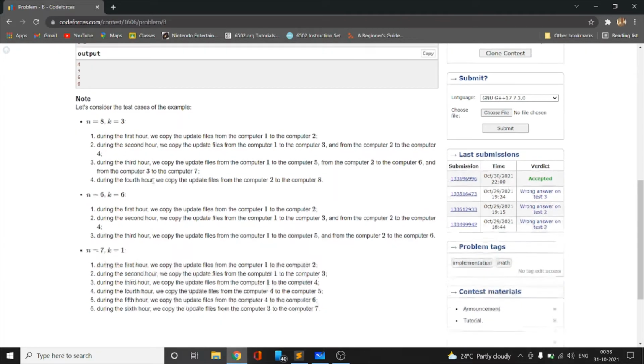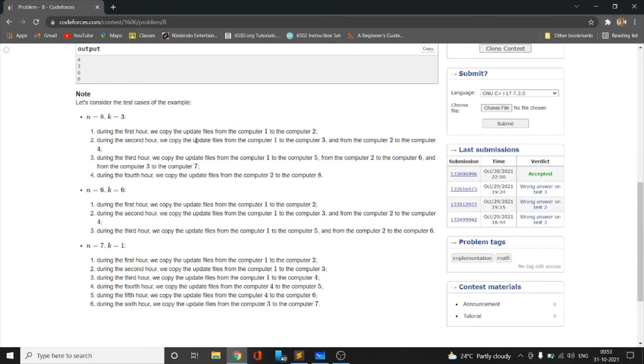Okay, then during the second hour we now also have three cables, but we only have two computers in which we have the file installed, so we can use only two cables now. For the second hour we will update the files from computer 1 to 3 and 2 to 4. So we will use both computers 1 and 2. We will transfer from computer 1 to computer 3 and computer 2 to computer 4.